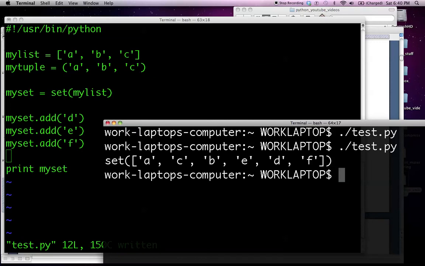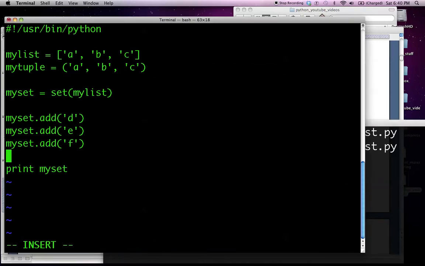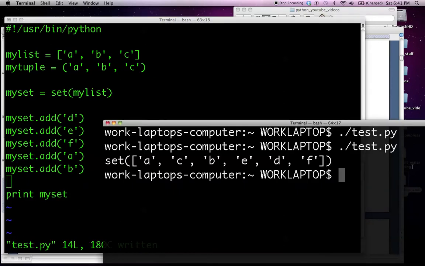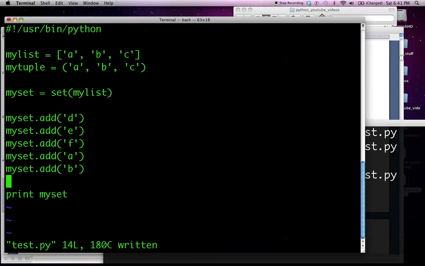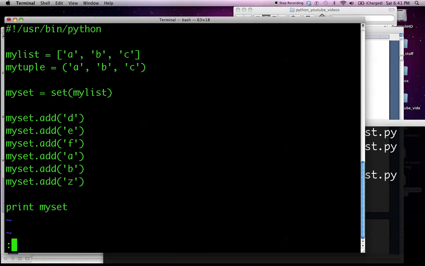There's another aspect to a set that makes it very different from something like a list. You can add elements that already exist. See, I'm adding A and B here. And interestingly enough, the set doesn't seem to change at all. Let's just add one more element that doesn't exist to make sure that we're doing everything right.